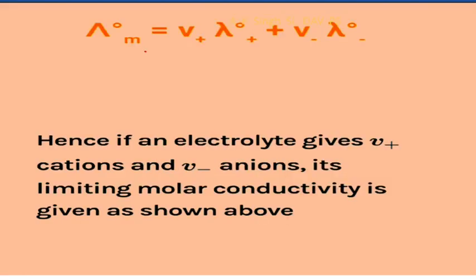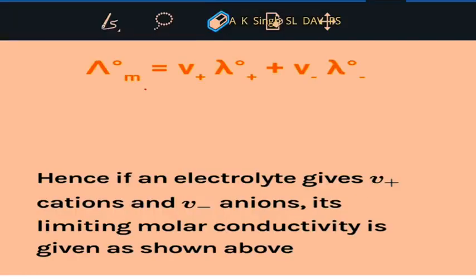Now, what is v plus lambda naught plus, v minus lambda naught minus? v plus is the number of cations. v minus is the number of anions.